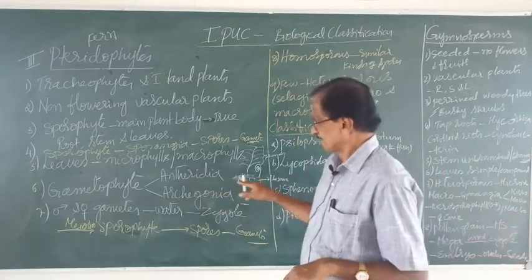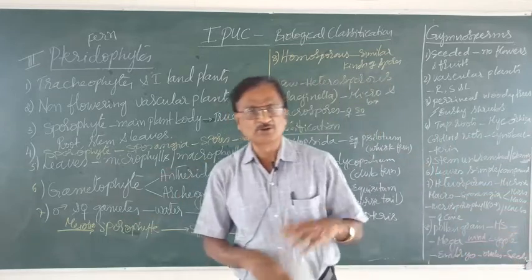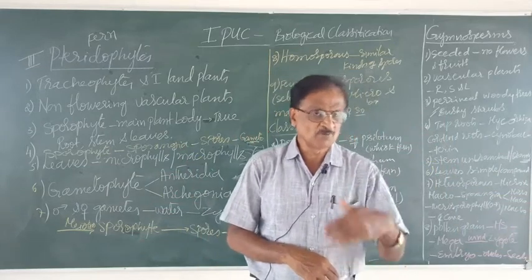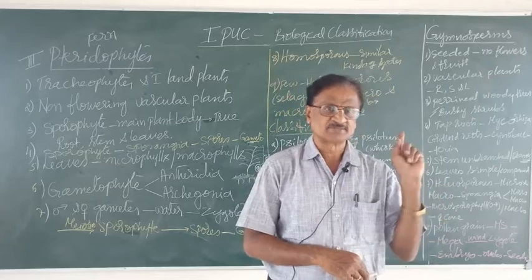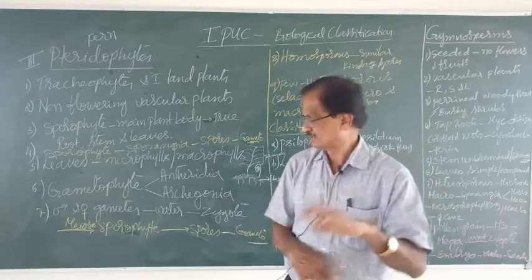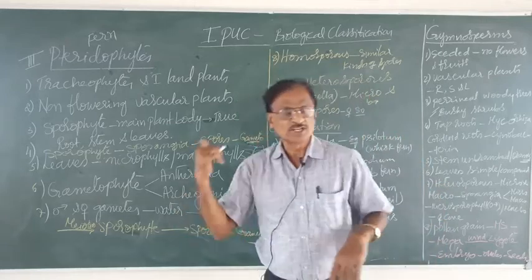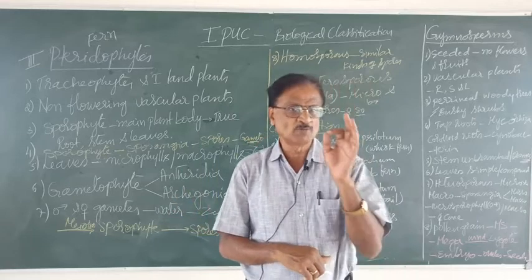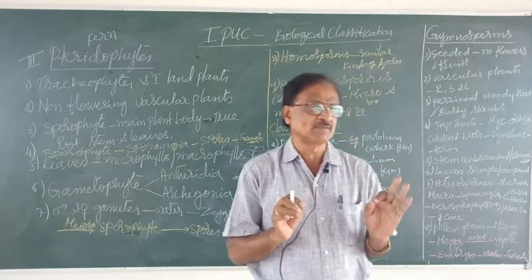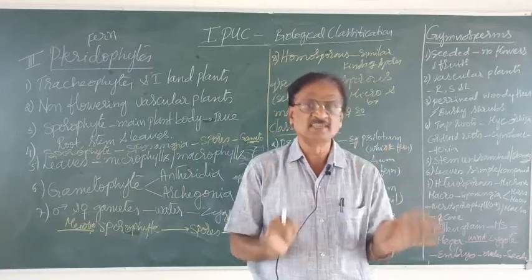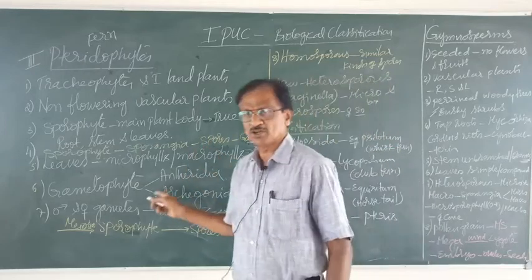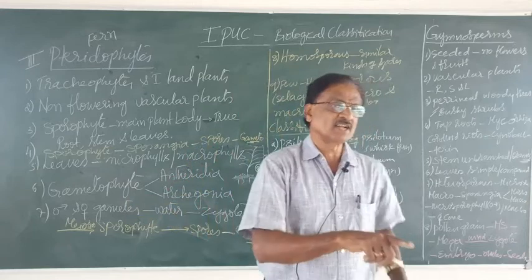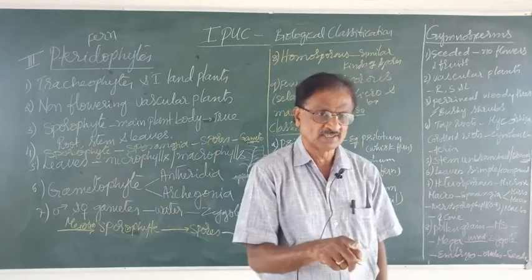So, the antheridia produce several or a large number of what? The antherozoids, which are the male gametes. Whereas archegonia produce only one female gamete by name, the egg. The fertilization between the antherozoid and the egg occurs where?